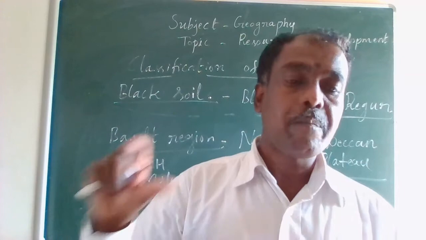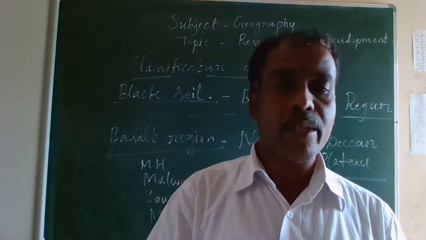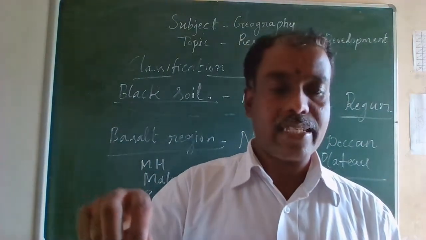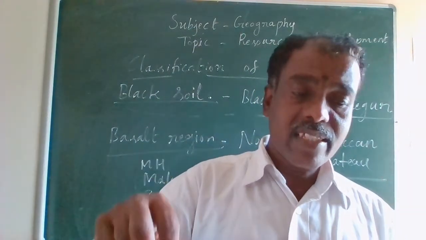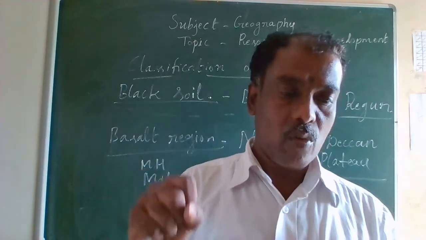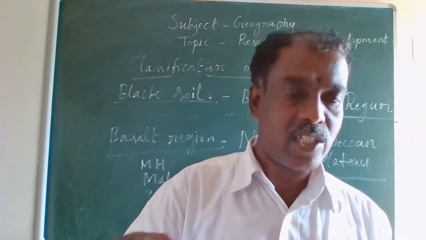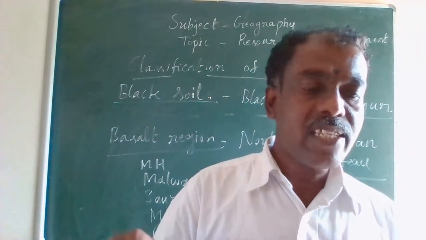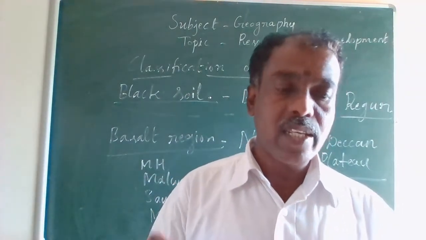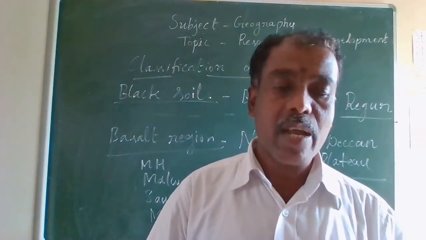These black soils are made up of extremely fine, that is clay, material. They hold a lot of moisture, and in addition they are rich in soil nutrients, especially calcium carbonate, magnesium, potassium, and lime.